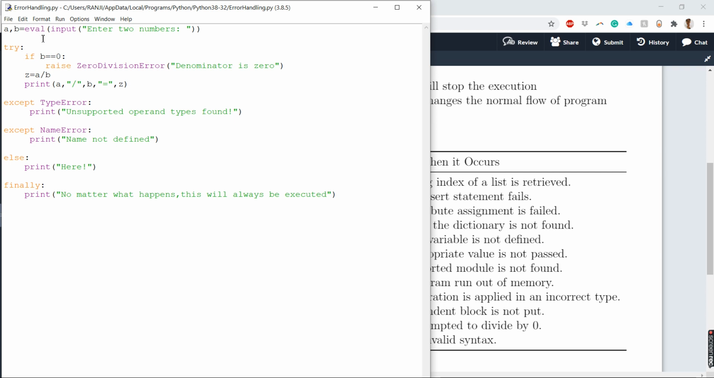In try, what we are doing is checking if the second number inputted by the user is 0, and if the user is trying to divide those two numbers a and b, then we raise an error. That is the zero division error, and we say the denominator is 0. If this is not the case, if b is not equal to 0, then it will do the normal division and print the division and its result. And then there are some other statements, like we handle these errors.